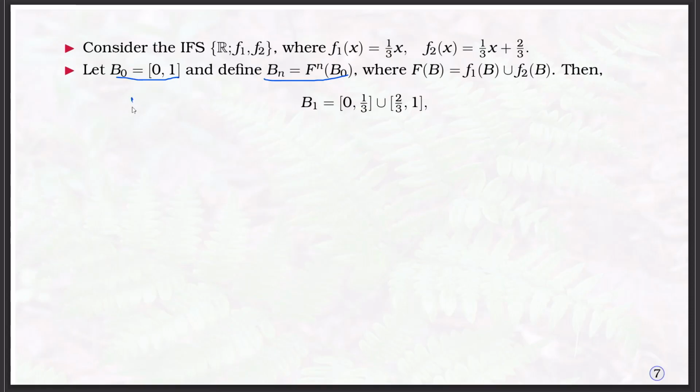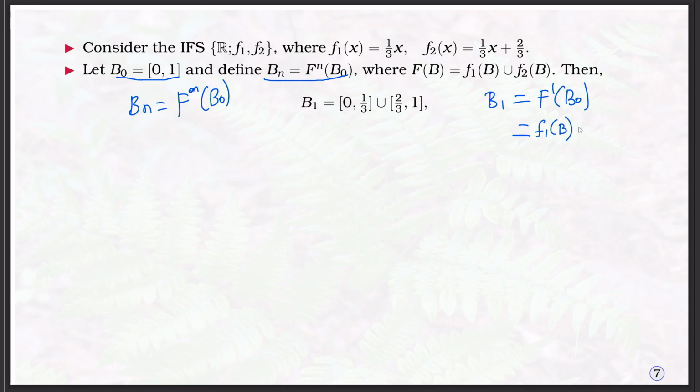B_n is defined as f composed n times of b naught, the same technique which we used to prove Banach's fixed point theorem. Then what is B1? B1 is f1 of b naught union f2 of b naught.